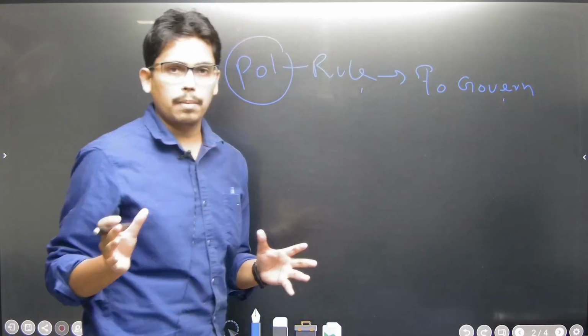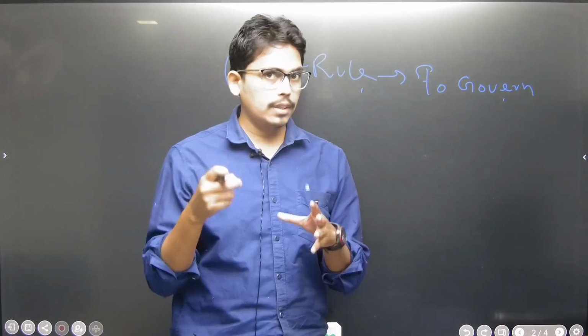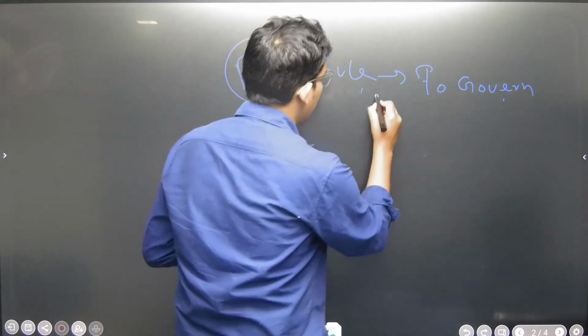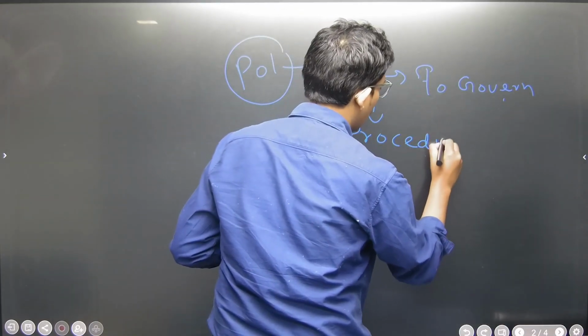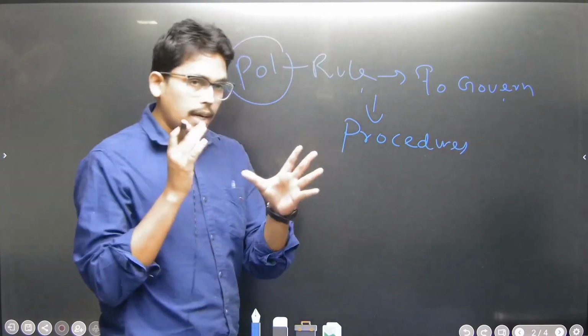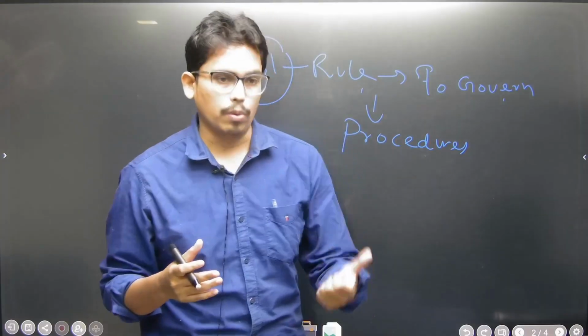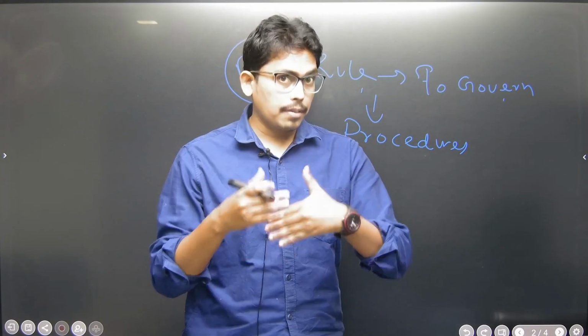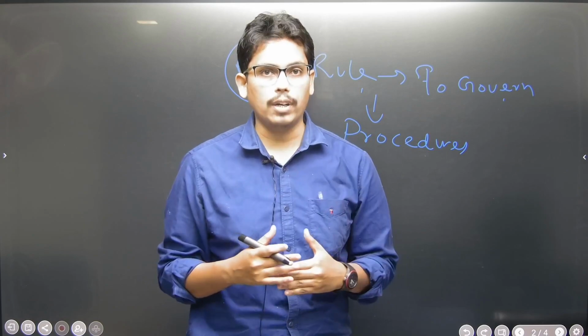We need some system to govern a particular territory. And how will we govern? There will be some procedures. So it's like political: there is some system, and I will talk about the system also. There are some procedures, and how we will rule, how we will govern. That is called political, right?